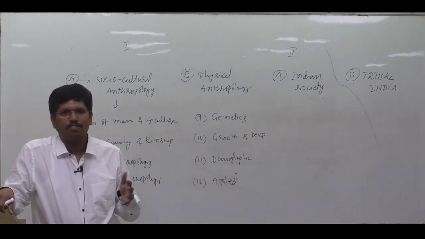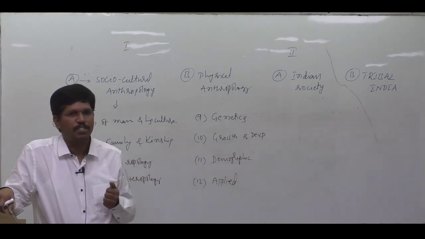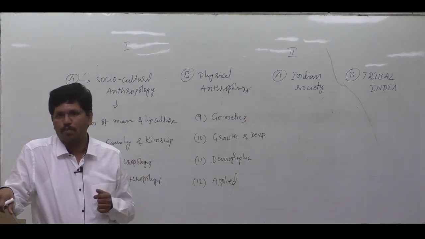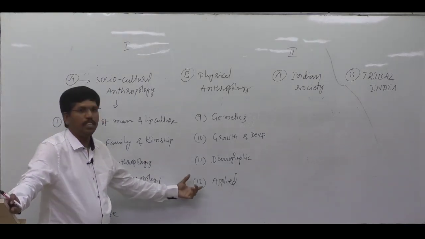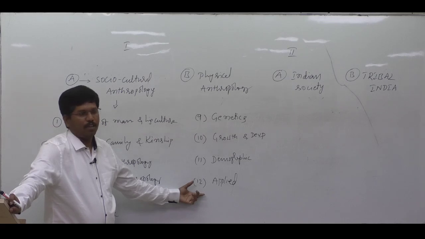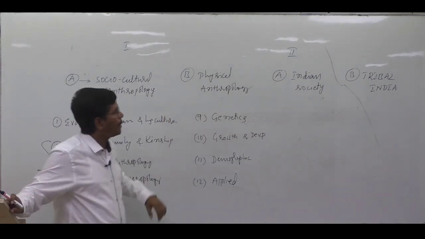Sometimes criminals, after performing a crime, may leave some fingerprints and escape. Based on the knowledge of fingerprints and genetics, we can solve all these problems. That's why here we are going to study applied aspects. These are the components of physical anthropology.